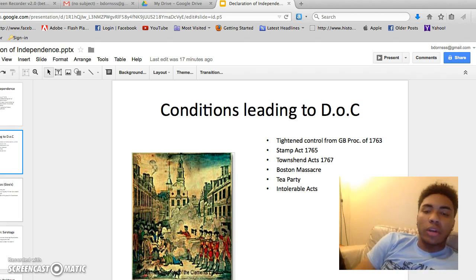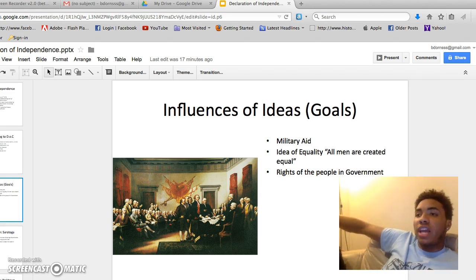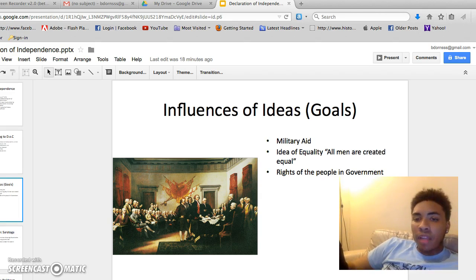Now, really quickly, we're going to get into the ideas and goals of the Declaration of Independence. The Declaration of Independence is not only a legal document, but a practical one too. One goal of the Americans was to gain military aid from any country opposing or enemies with Great Britain, so they could get help and make sure they won the war to become independent.